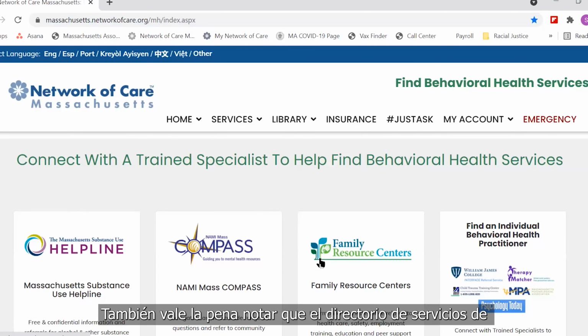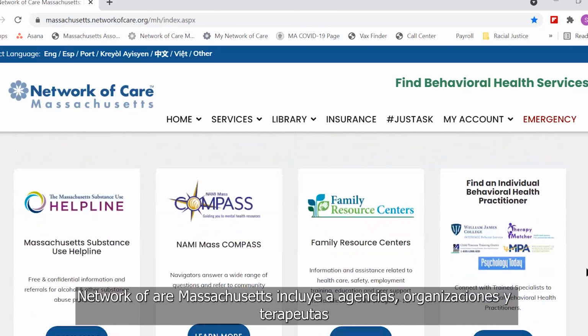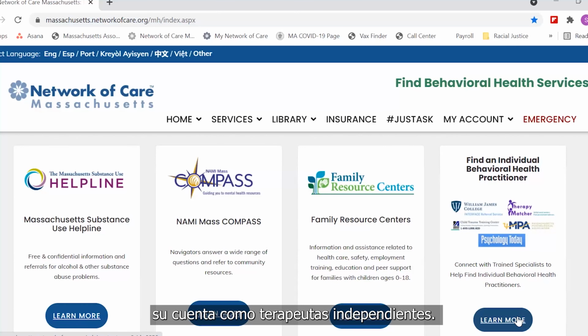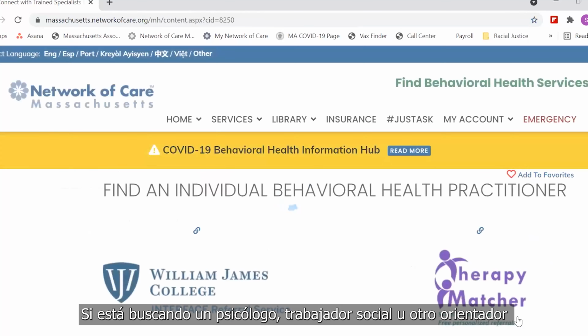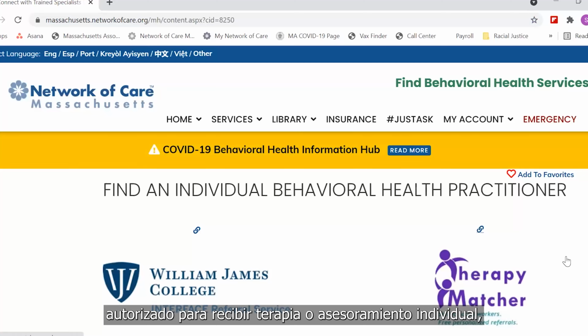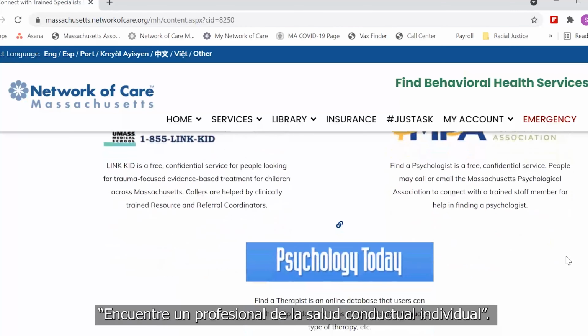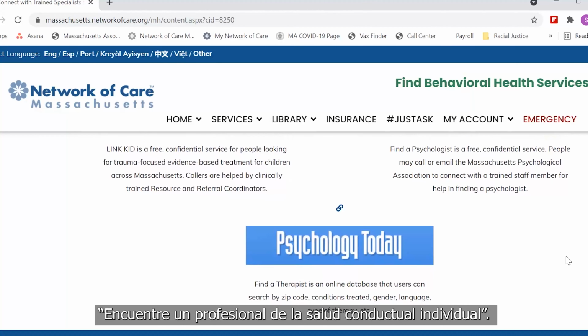It is also worth noting that the Network of Care Massachusetts service directory includes agencies, organizations, and therapists that practice in a group rather than by themselves as a solo therapist. If you are looking for a psychologist, social worker, or other licensed counselor to provide individual counseling or therapy, it may be best to use one of the services linked on the Find an Individual Behavioral Health Practitioner page.